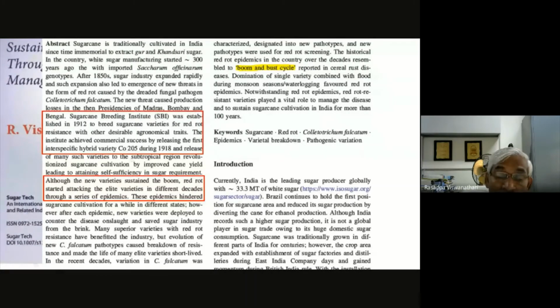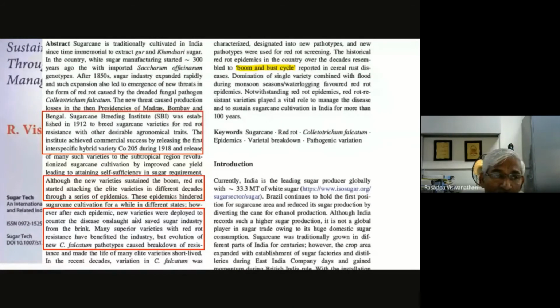So the variety affected was CO 213. That was the variety, like what we are seeing in the case of 238, and like that. So though we are replacing the varieties, even after each epidemic, new varieties have replaced them. And as I mentioned earlier, no variety stood in the field.